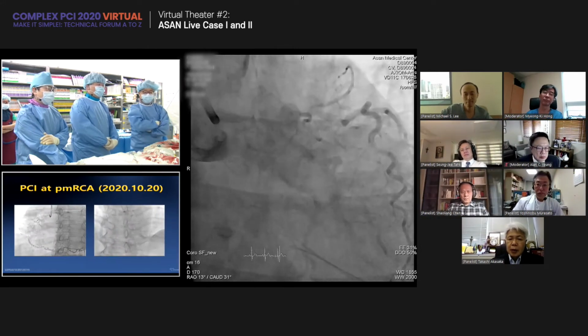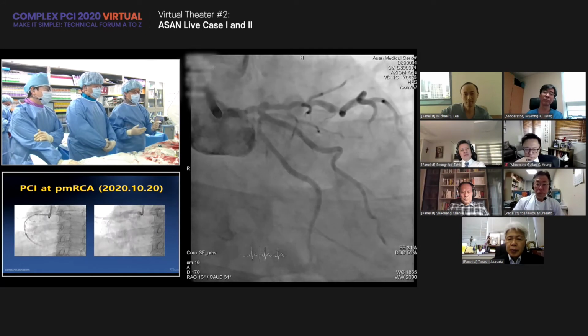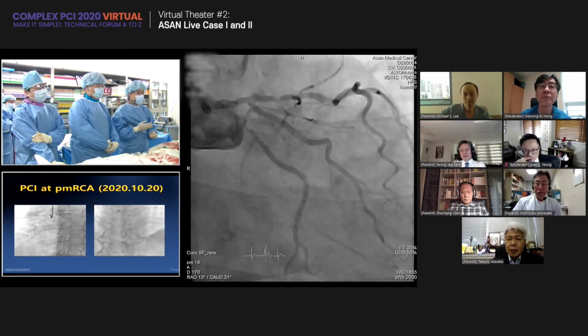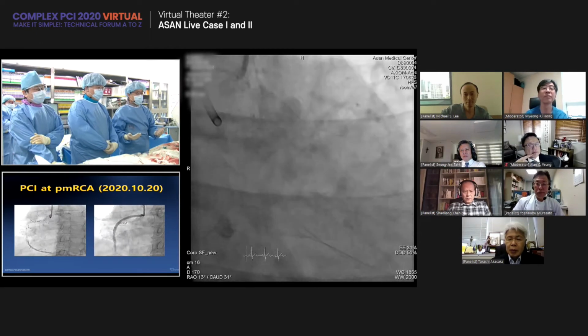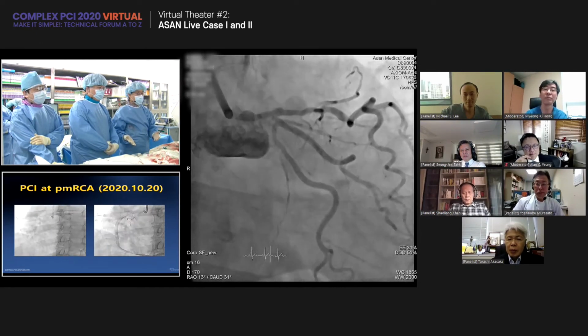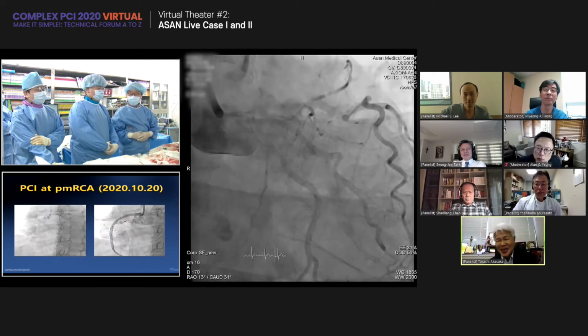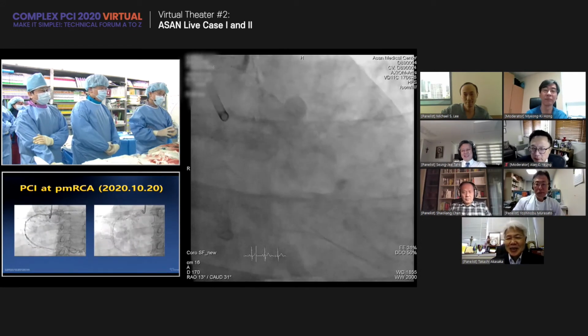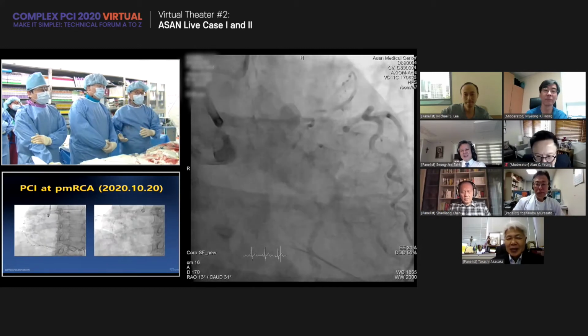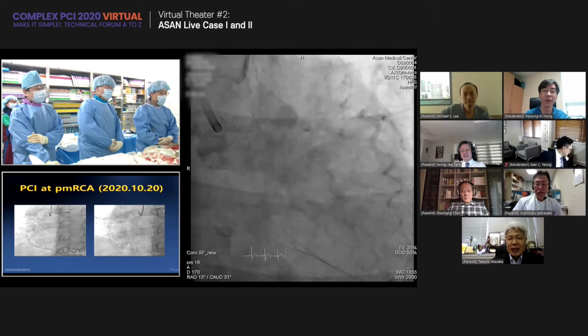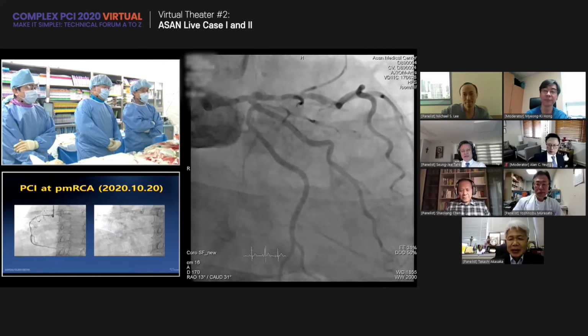Yeah, so I think this is a very nice interactive time. A worldwide famous imaging specialist has joined, a worldwide famous physiology specialist has joined, and technique specialists have joined. I think this is a very nice time to discuss whether imaging or physiology is required and the decision-making process. Shaoliang Chen, any comment for this case?